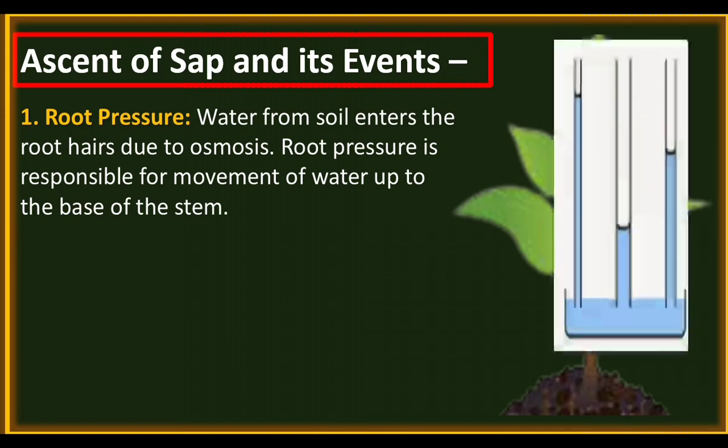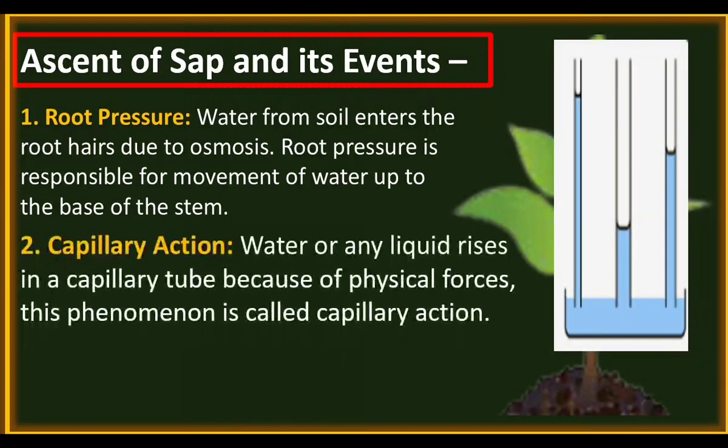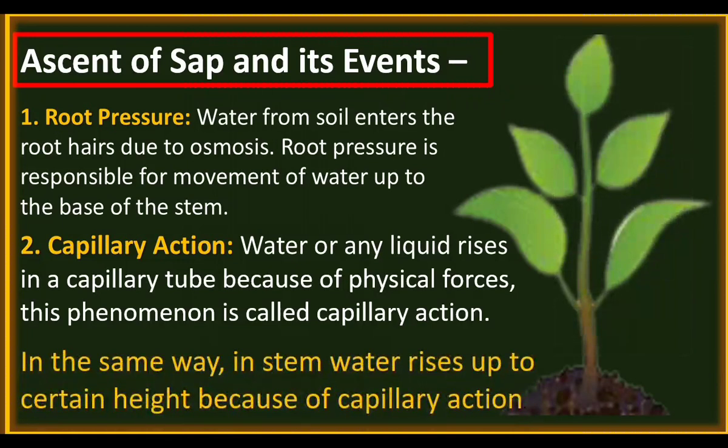Look at this picture. Here there are 3 capillary tubes. Capillary tubes are kept inside a beaker. We can see the upward movement of fluid through the capillary tube. This is because of a physical force called capillary action. Water or any liquid rises in a capillary tube because of physical forces. This is called capillary action. Due to capillary action, to some extent, water moves upwards. Because of capillary action in the stem, water rises up to a certain height.